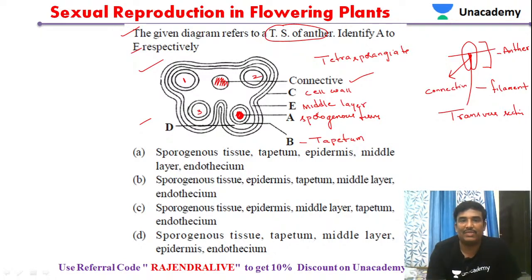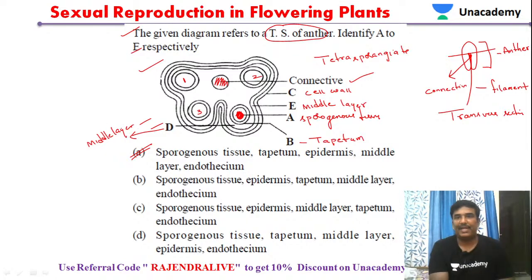So A should be the sporogenous tissue, and B should be the tapetum. Then C should be the epidermis, of course the cell wall, the epidermis. Then D should be the middle layers. Based on that we will take option D as the answer. This will be the middle layers.